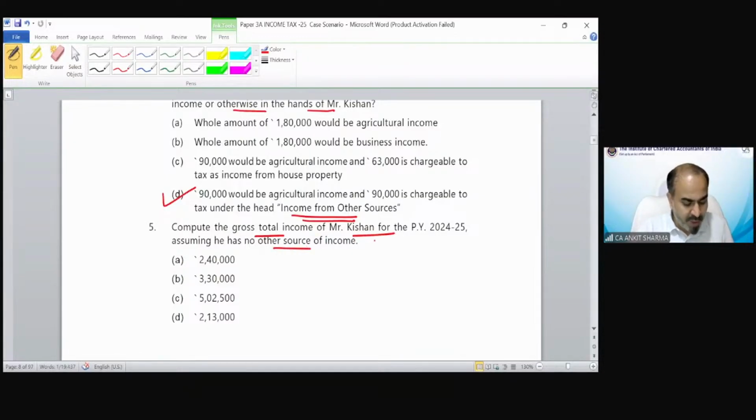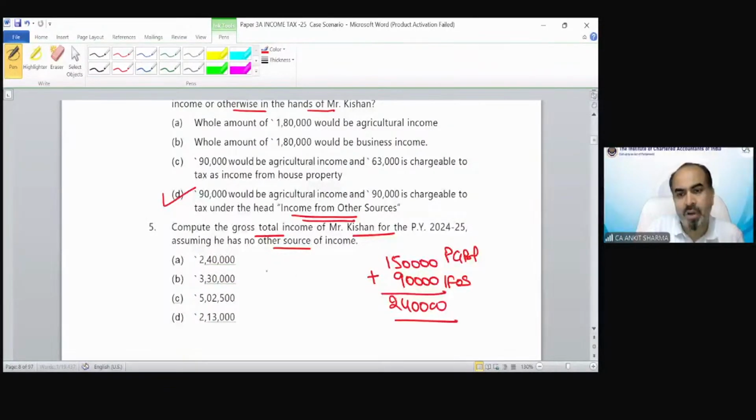So if you go through the provision, the 1,50,000 was the business income from activity B. And from that rental income, whatever rent we are receiving was 90,000. This is income from other source. This is PGBP income. So total income taxable would be 2,40,000. The correct answer would be option number A. I hope it's clear, students. Yes, there is a business income 1,50,000 rupees.